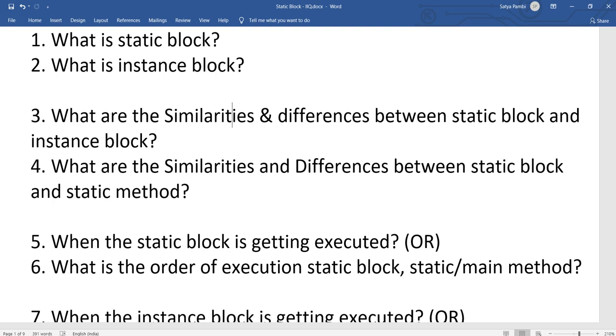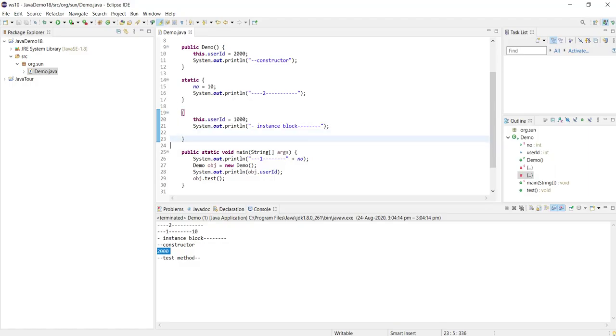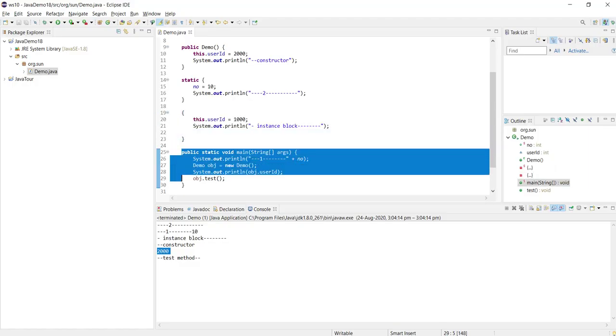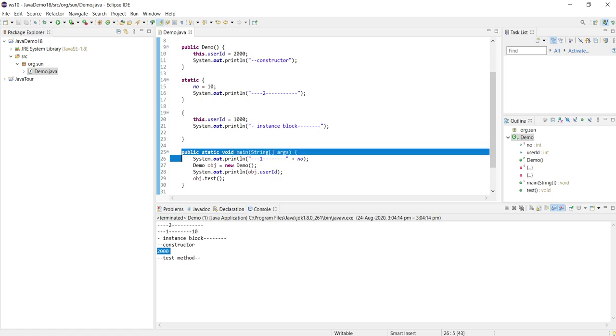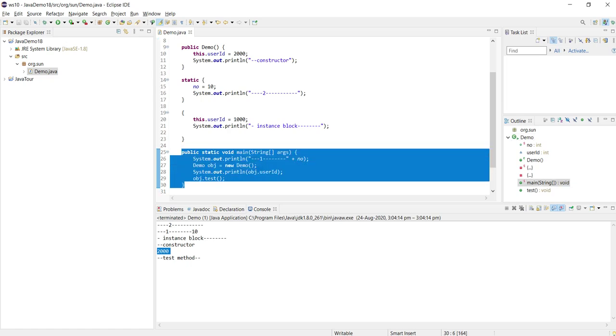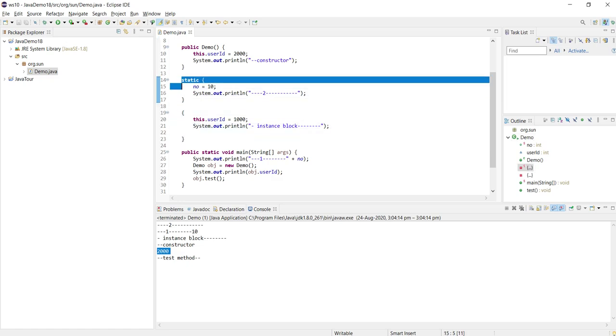Yeah, and what are the similarities and differences between a static block and a static method? There is one more thing, like a static method, and we have a static block. Here, this is a static method, and this is a static block, and we can write one more static method. This is the main method, so we can write one more. What is the difference between a static block and a static method?